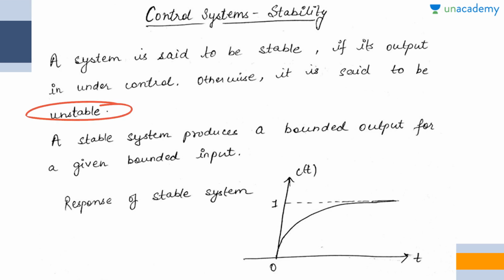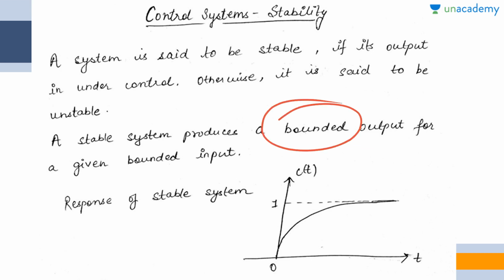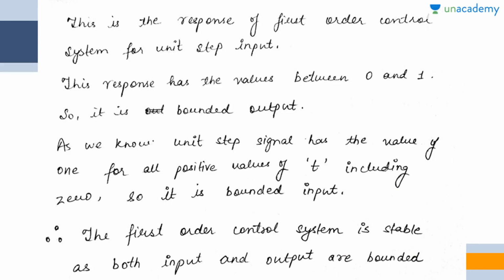A stable system produces a bounded output for a given bounded input. So basically, a stable system will only produce a bounded output when a bounded input is given. This is the response of a stable system. I have already discussed this response with you. When input is given, slowly the output is obtained. So this is a stable system, as after some time the bounded input produces a bounded output. This is the area of transient response, and this is the area of steady state response.